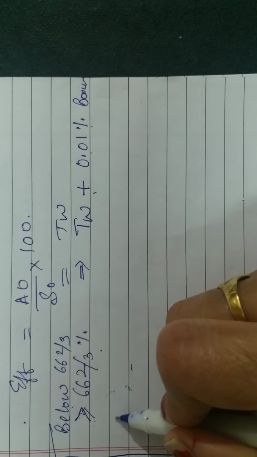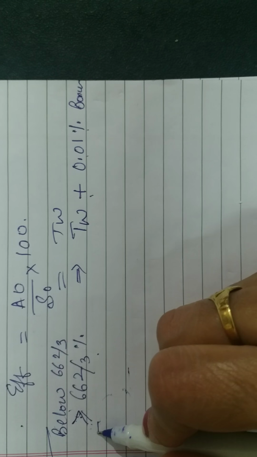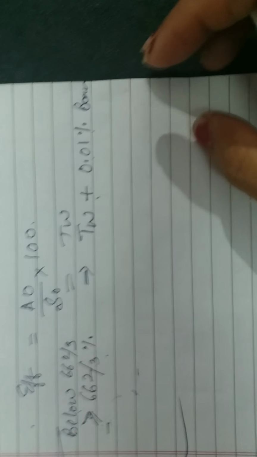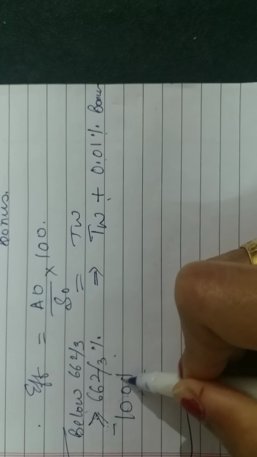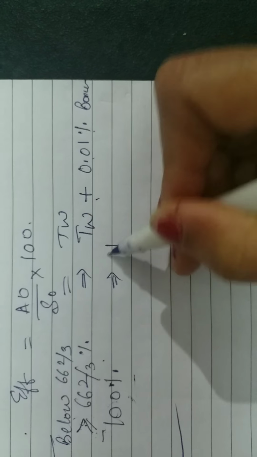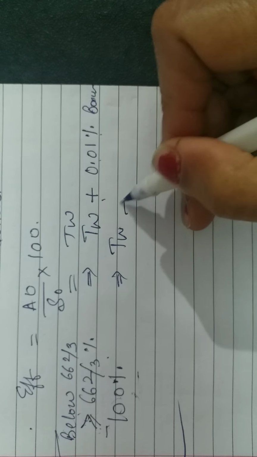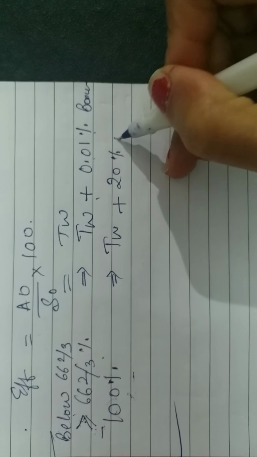And the chart is given in the book, and then as the efficiency reaches 100%, the worker gets time wages plus 20% bonus.